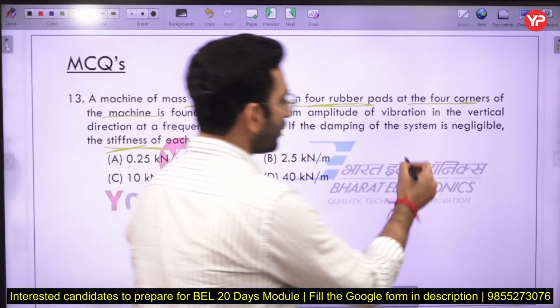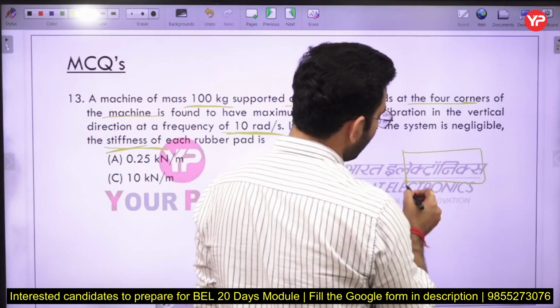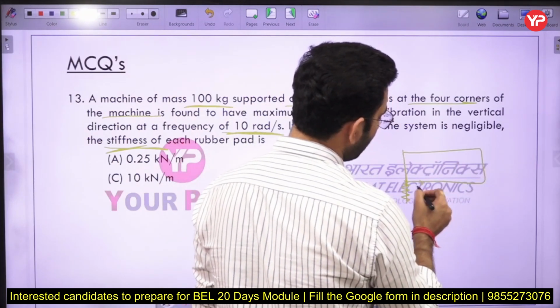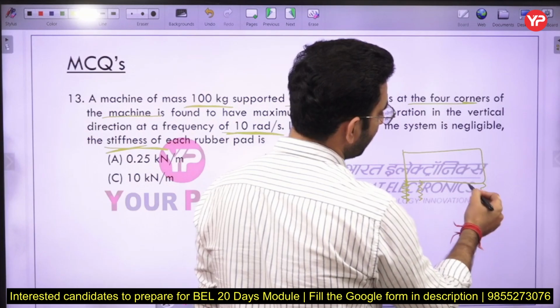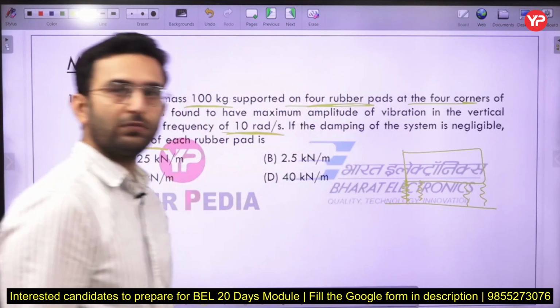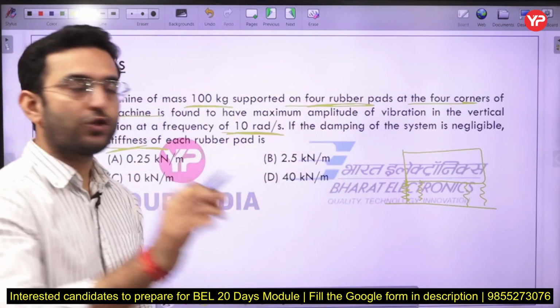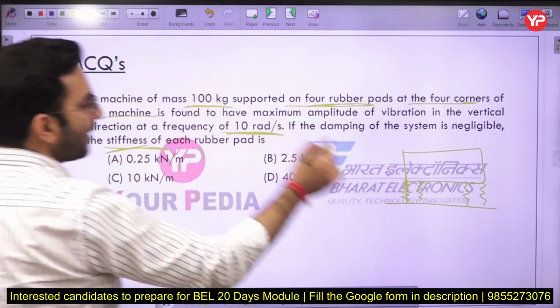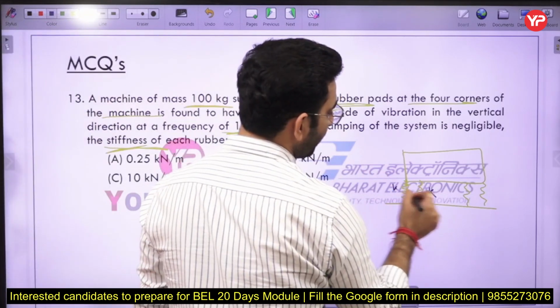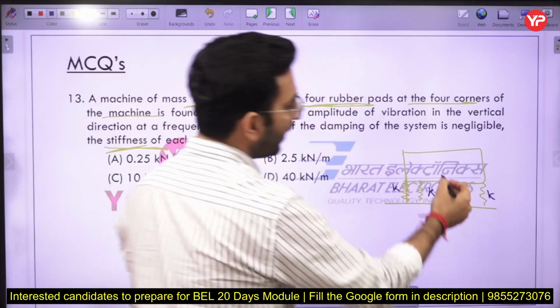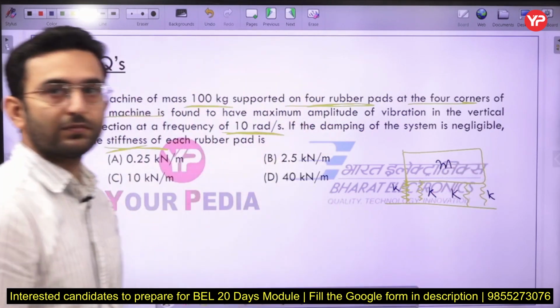Okay. So here we have a machine, and here I have installed a first spring, second spring, third spring, and fourth spring. Okay. So now I am assuming each spring is having a stiffness of K here, and the machine is having a mass of M here.